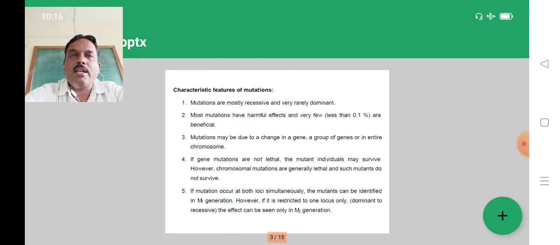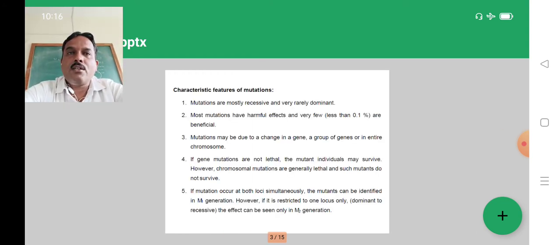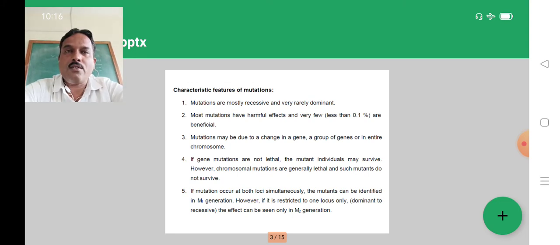Next, the characteristics of mutations. First, mutations are generally recessive; no dominant mutations generally occur. Then, mostly mutations are harmful in effect; only 0.1% success is obtained in mutation breeding. Third, mutations may be due to a change in a gene, in a group of genes, or in entire chromosomes.